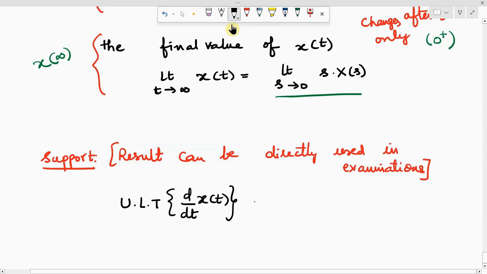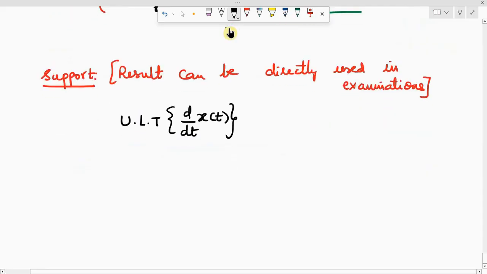Okay. Can anyone try to do it? Unilateral Laplace transform of d by dt x of t. I will also start doing it. Can you please tell me what are the limits of the integral when I am talking about unilateral Laplace transform? 0 to infinity. Nice.